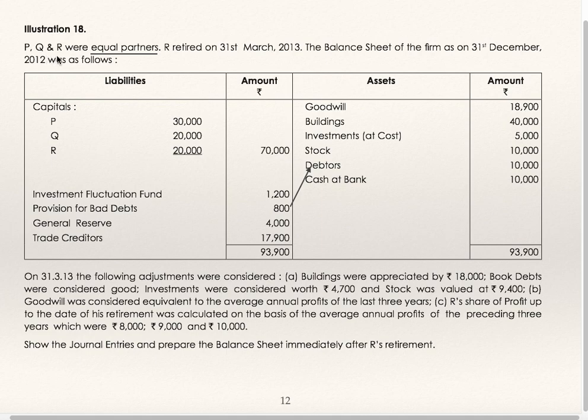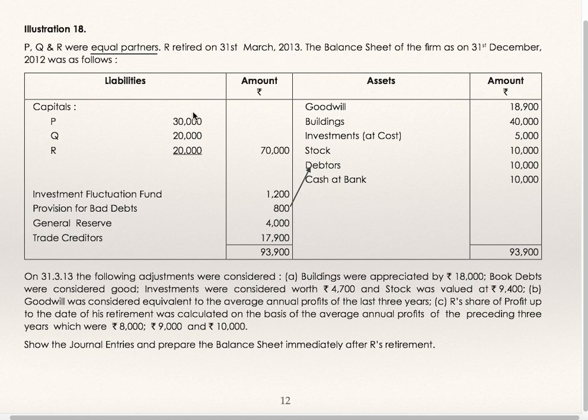Now we'll see illustration 18. P, Q and R were equal partners. Profit sharing ratio is equal, 1:1:1. R retired on 31st March 13. The balance sheet of the firm as on 31st December 12 was as follows. He retired on 31st March 13 and the balance sheet is given as on 31st December 12. So after preparation of the balance sheet, he was in the business for 3 months because he retired on 31st March 13. So he is entitled to profit for the period 1st Jan 13 to 31st March 13, that you are supposed to calculate.